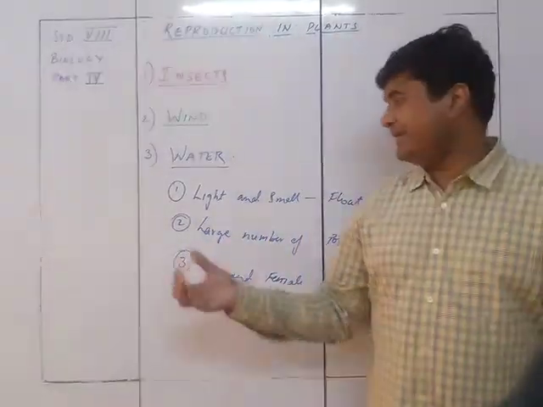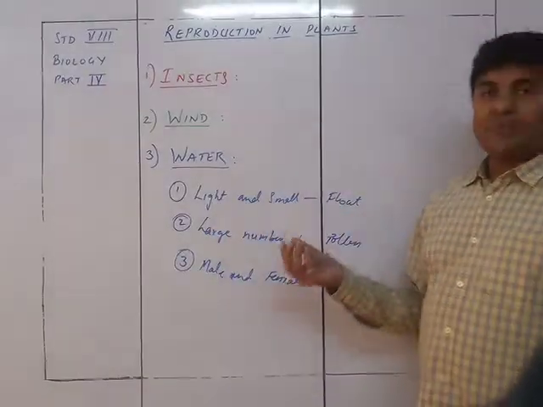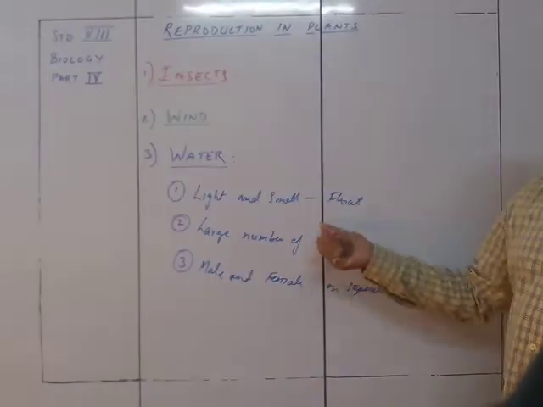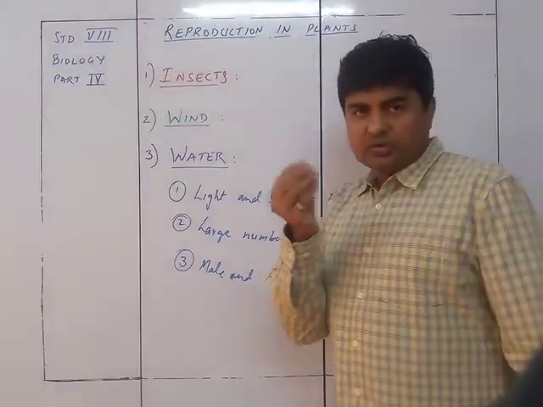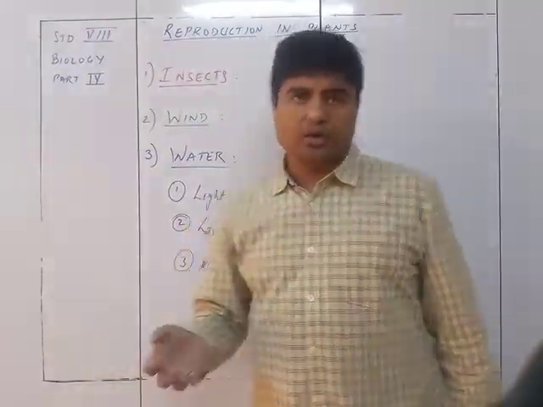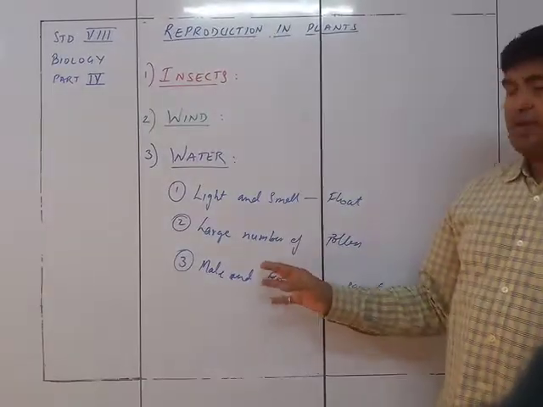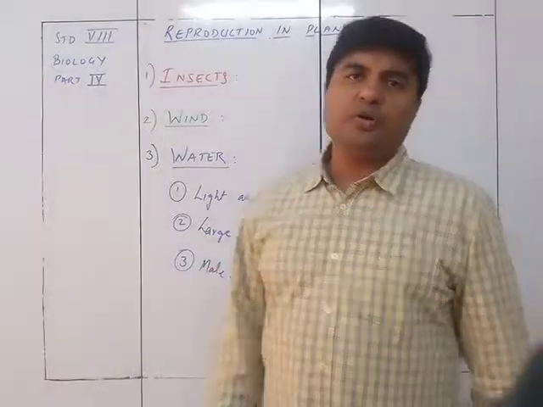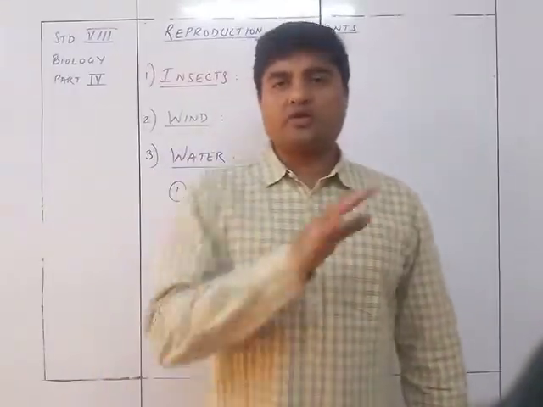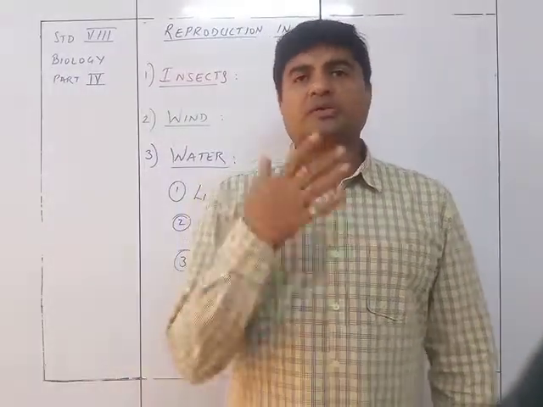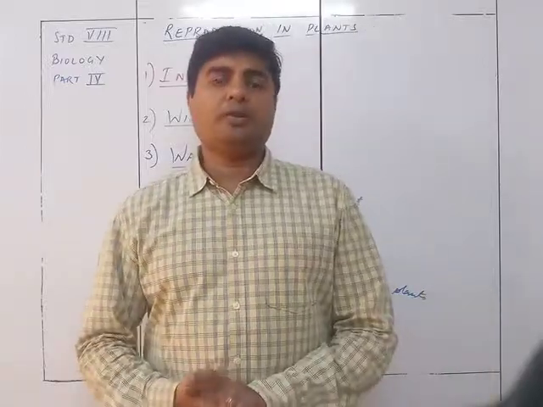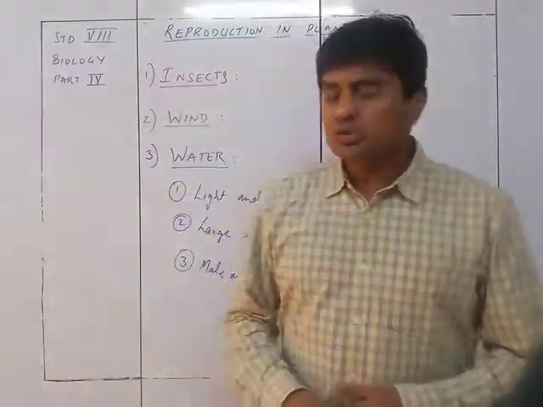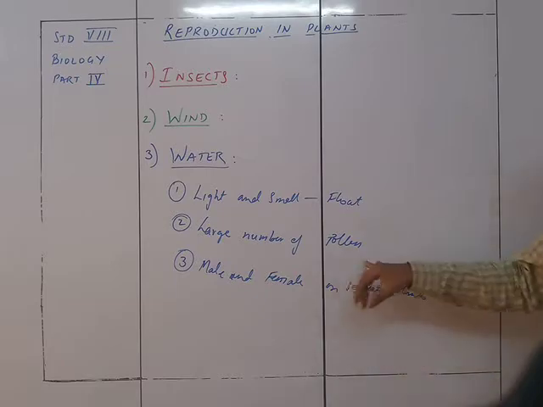So the first one is that the flowers are going to be light and small, so that they can float on top of the water easily. Secondly, they will be producing a large number of pollen grains, because a huge amount of wastage will be there when the water is flowing. So with the flowing water, some of the pollen grains will get washed away also. So that's why there needs to be a large number of pollen grains.